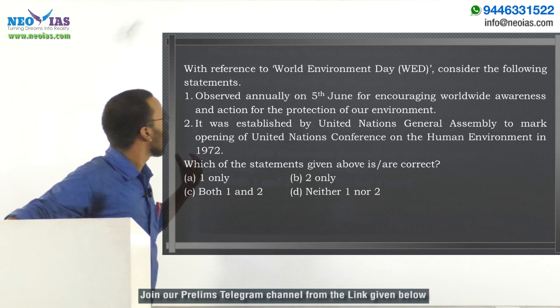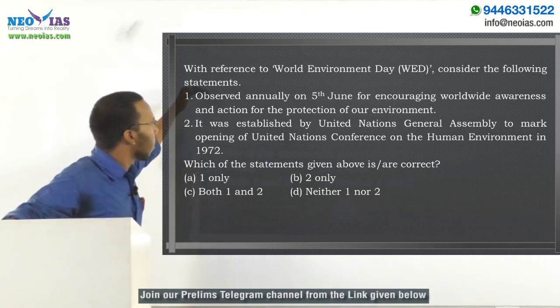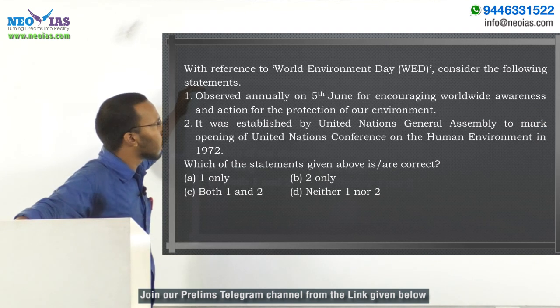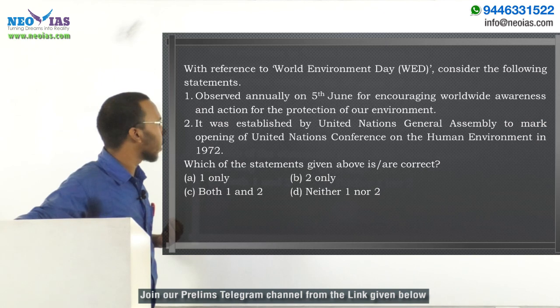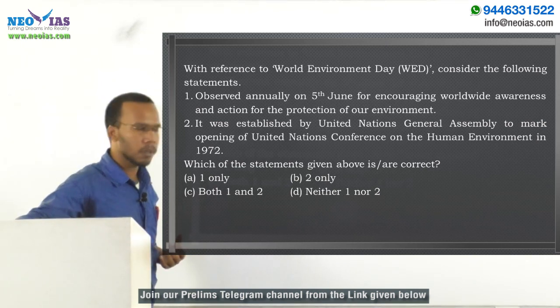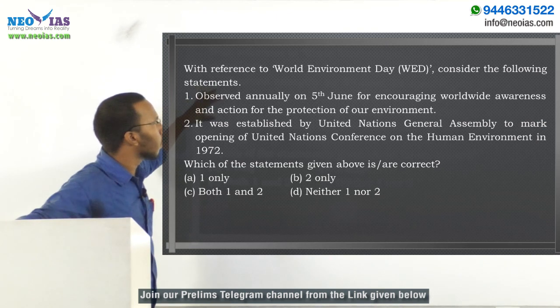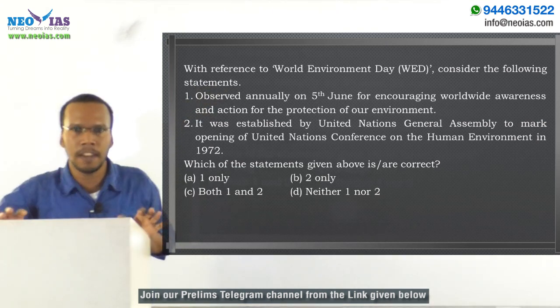So, here the question is like this: with reference to World Environment Day, consider the following statements. First statement: observed annually on 5th June for encouraging worldwide awareness and action for the protection of our environment. Second, it was established by United Nations General Assembly to mark opening of United Nations Conference on the Human Environment in 1972. So these are the two statements they have given with regard to World Environment Day. So let us discuss what is this World Environment Day.